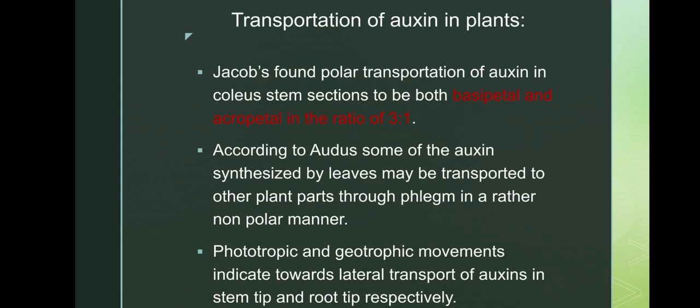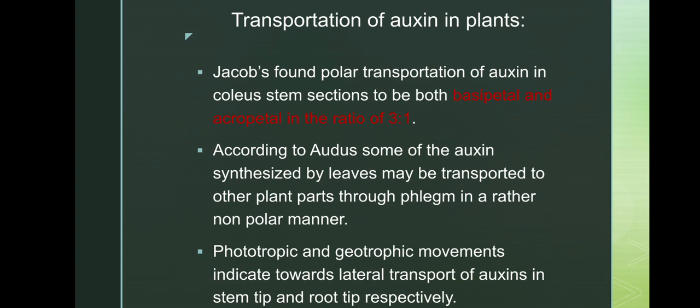Next, transportation of auxin in plants. How is it transported? Went found polar transportation, as I told. Polar transportation of auxin in coleoptile sections is both basipetal and acropetal, but the basipetal ratio is 3. If 3 molecules are transported in the basipetal way, one molecule is transported in the acropetal way.